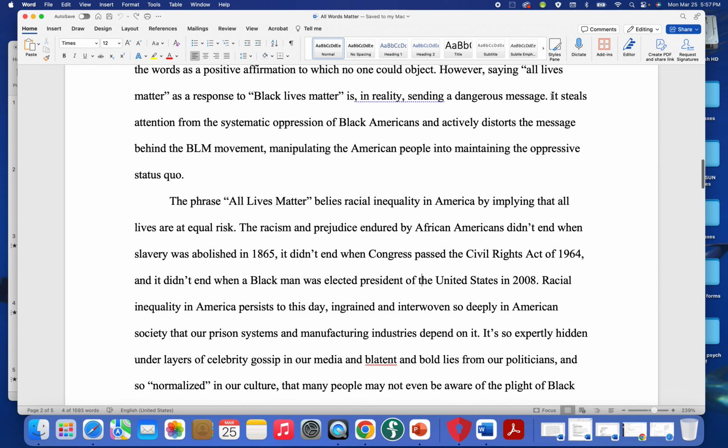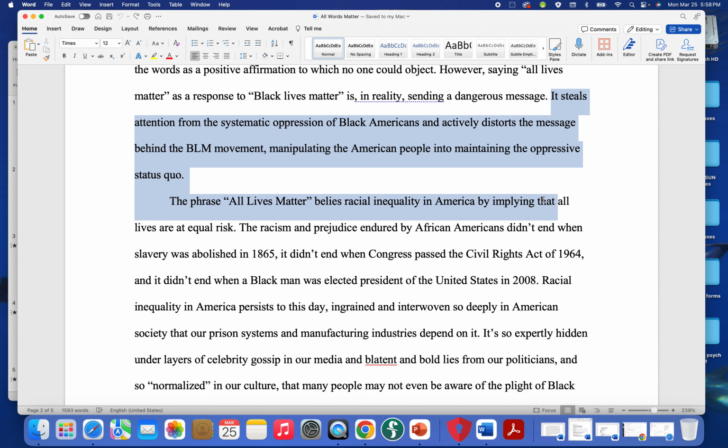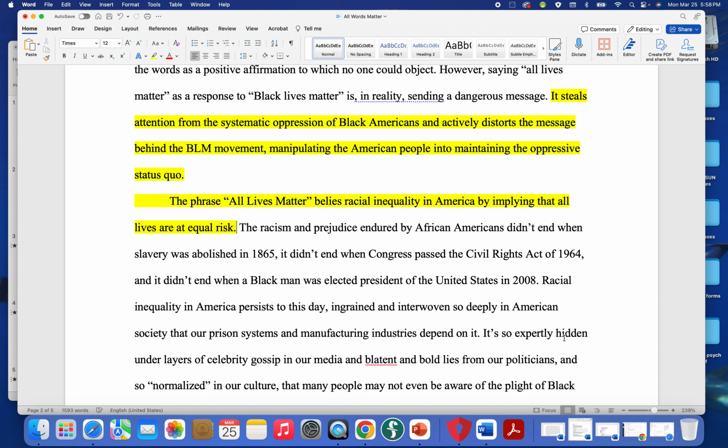Let's look here. It says, "It steals attention from the systemic oppression of Black Americans and actively distorts the message behind the BLM movement, manipulating the American people into maintaining the oppressive status quo. The phrase all lives matter belies racial inequality in America by implying that all lives are at equal risk." So here it's a little bit less obvious, but we can still make that tie. She's basically setting it up, this maintaining the oppressive status quo, and then here saying that it belies the racial inequality.